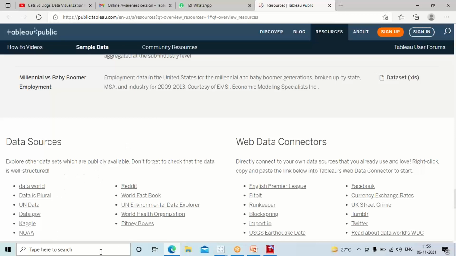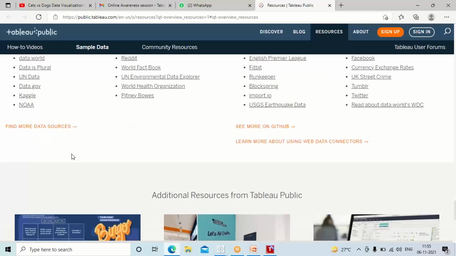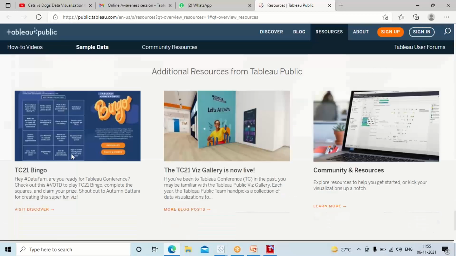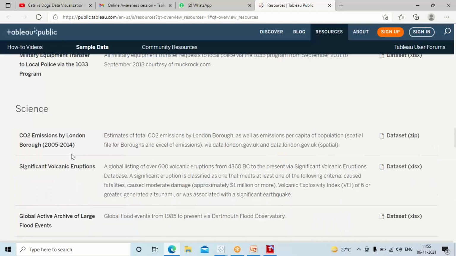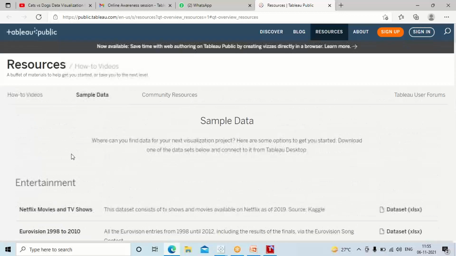We have other data also publicly available, guys. See, data.world, data.gov, Reddit. So we have multiple sources from where we can pull the data. Getting it, guys? Can I answer your question? Yes, guys. Any other questions that you have for me?